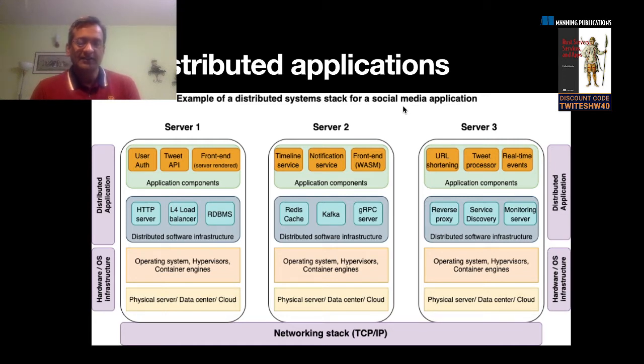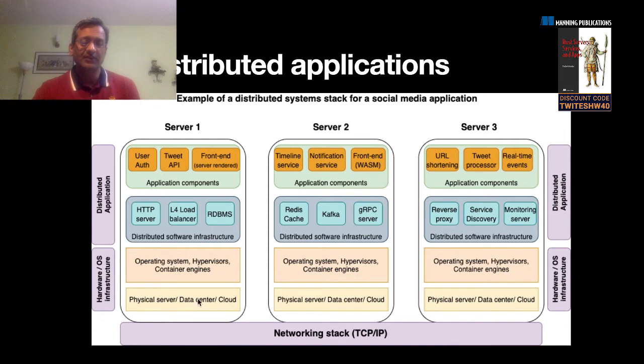And since then, with the advent of more mature distributed computing libraries, the server component of applications has started to become more modular. So there's no longer one server that's involved in serving your requests. If you look at the picture here, it's a typical stack.